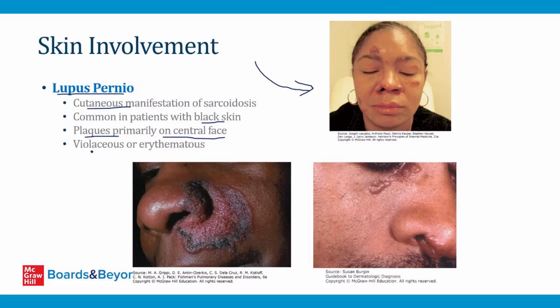Sometimes the lesions can become purple. They're described as violaceous, or they can become red. This is described as erythematous. This is an example of a violaceous or purple lesion here. There's another example right here.